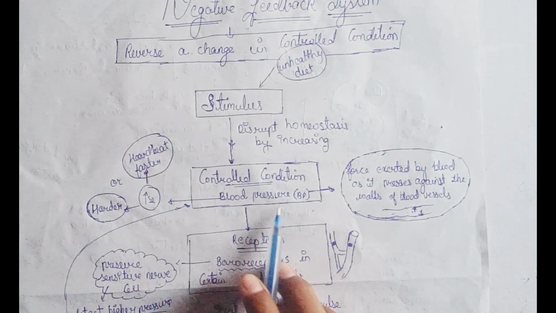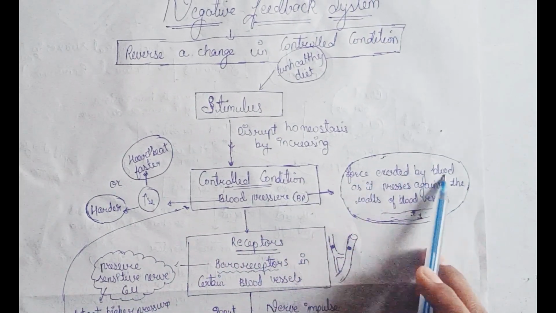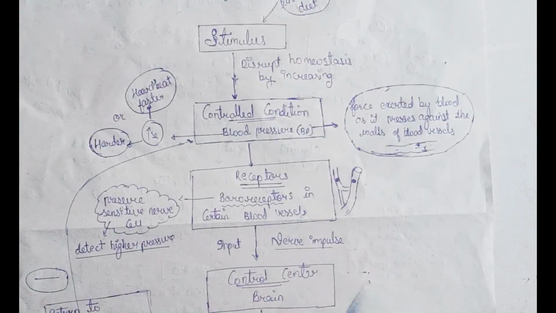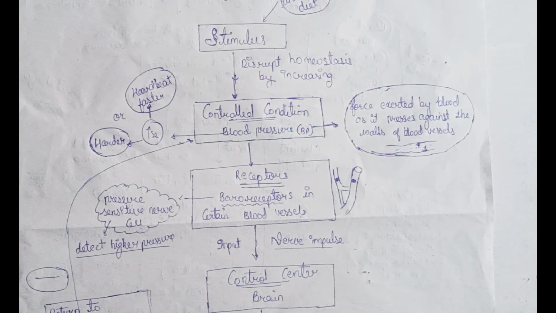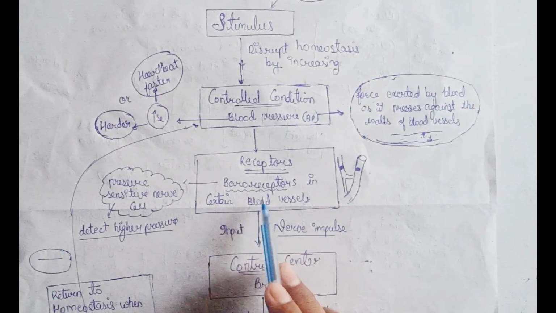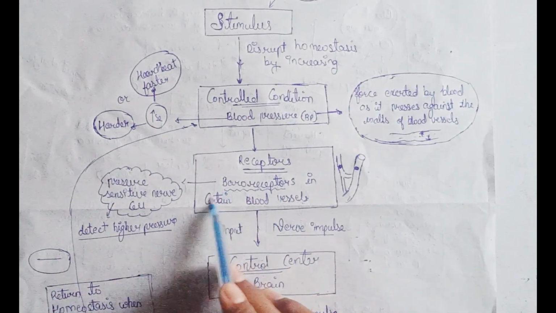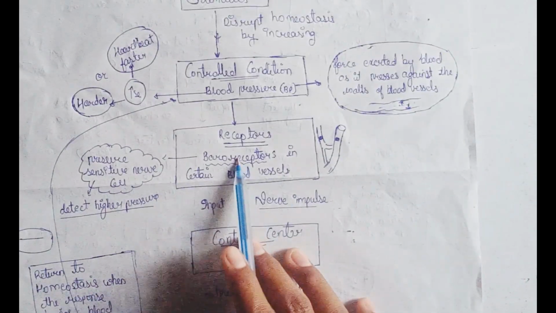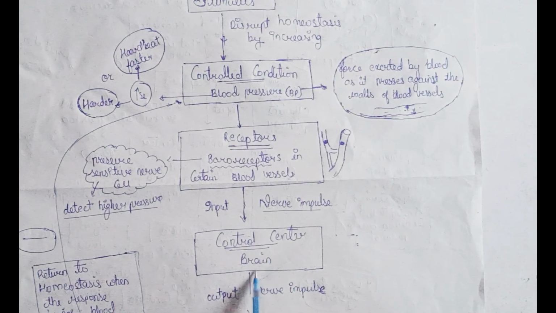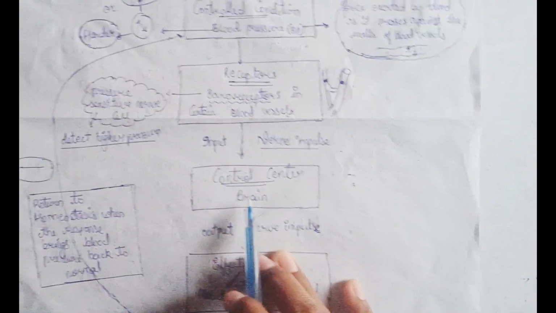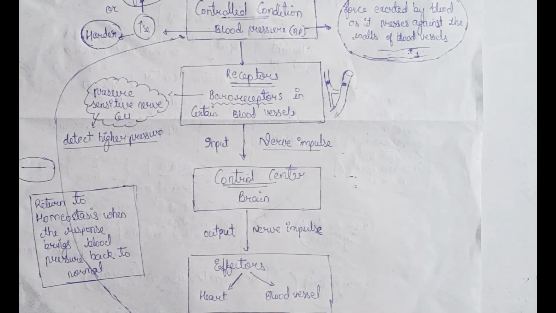What is blood pressure? Blood pressure is the force exerted by the blood as it presses against the walls of the blood vessels. When blood pressure increases, the receptors sense it. Baroreceptors are present in the blood vessels, and these pressure-sensitive nerve cells detect the higher pressure. The baroreceptors send the information through nerve impulses to the control center, the brain, which interprets the information.